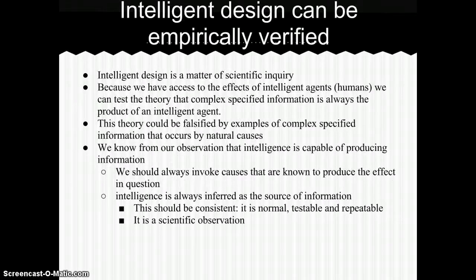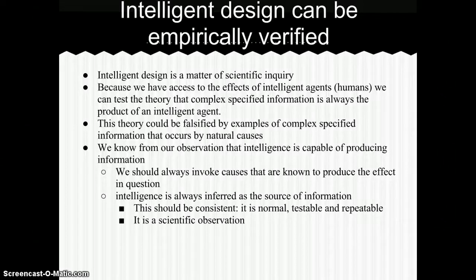Through all this, intelligence can be empirically verified. Intelligent design is a matter of scientific inquiry because we have access to the effects of intelligent agents, i.e. humans. We can test the theory that complex specified information is always the product of an intelligent agent. This theory could be falsified by examples of complex specified information that occurs by natural causes, but we don't see that.